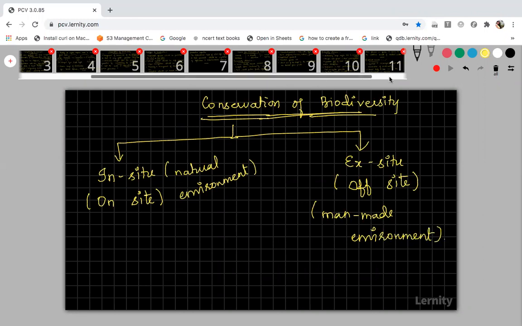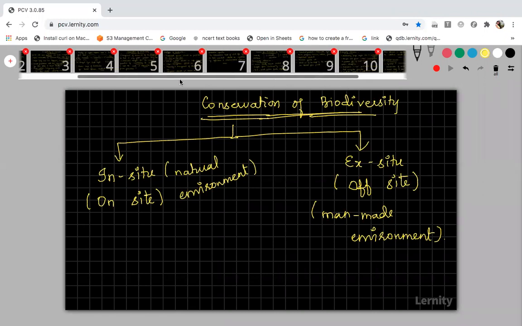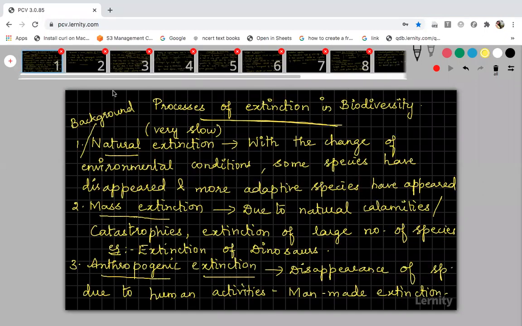Now I will show you all the slides from the beginning. Those who have missed the slides, you just copy now. Last one more minute, I will show you all the slides. So this is the first one. In the last one minute, you cannot sit and write, so please just take a pic. In situ, ex situ, tomorrow I will give you a complete explanation and also the examples. Just take a snapshot, ma. Later you can sit and write.